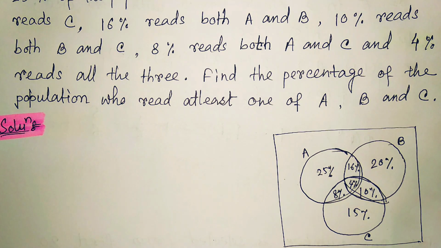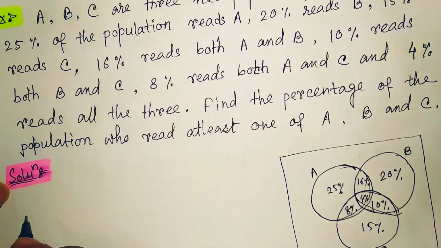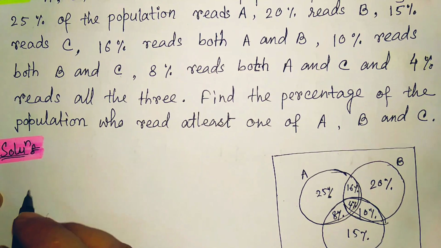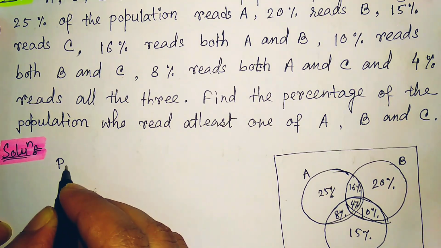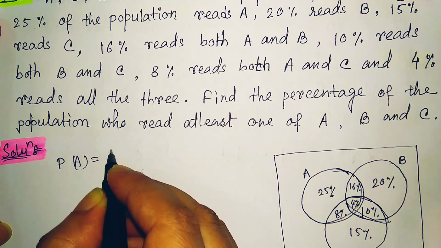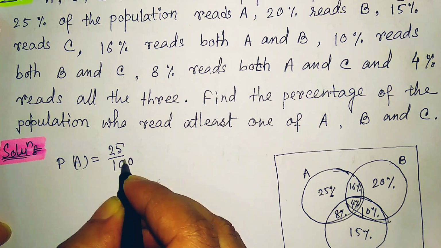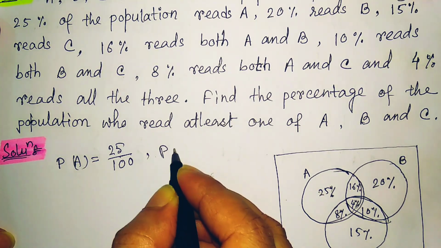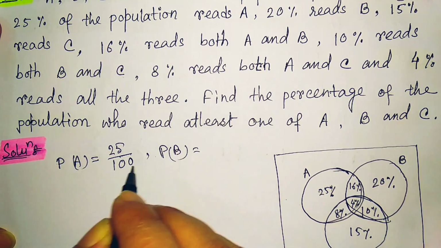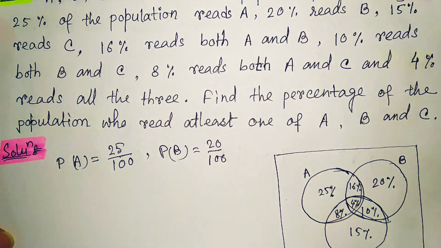Then our requirement is to find the percentage of the population who read at least one of A, B and C. So for at least one of A, B, C, it is given that the probability percentage of A is 25 by 100. Then the probability percentage of B is given as 20 by 100.